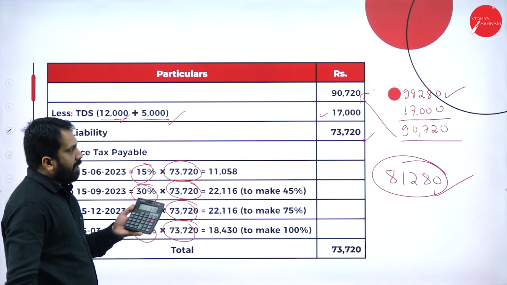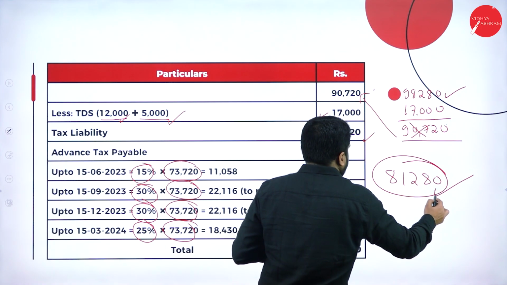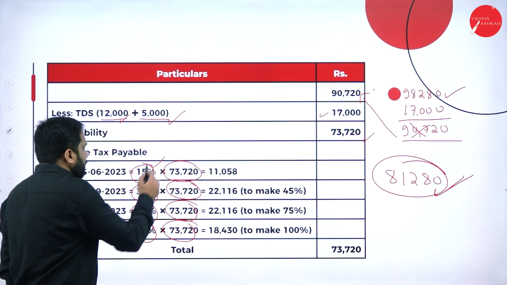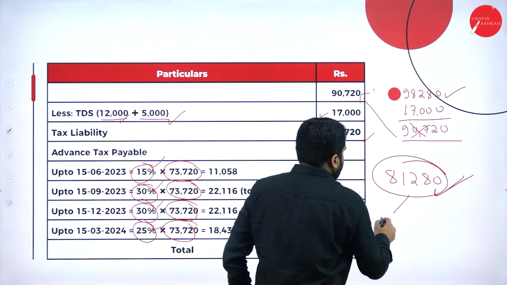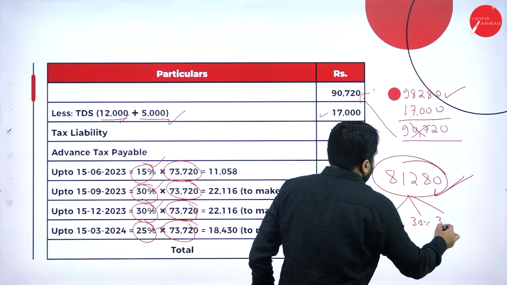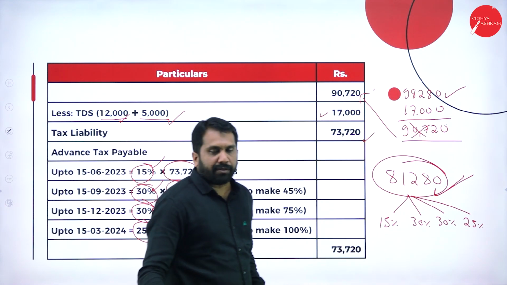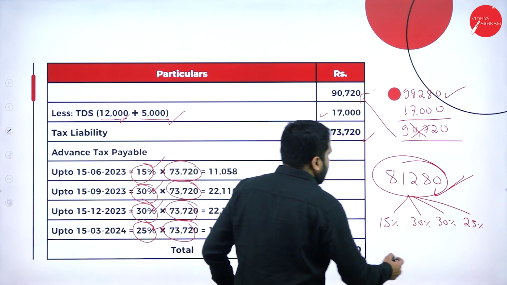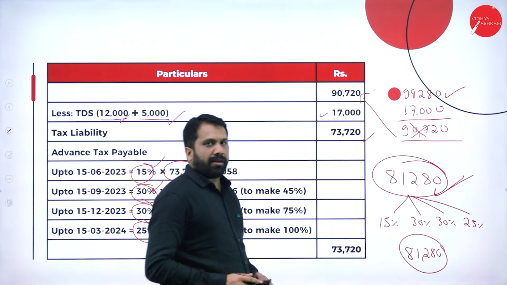So your answer will be 81,280, not this one. 81,280. As I told you, on 81,280, calculate 15%, 30%, 30%, 25%. On this 15%, on this 30%, on this 30%, and on this 25%. This is what your calculation is. Hope you're clear, and your final answer should match with 81,280. This is what your answer is.